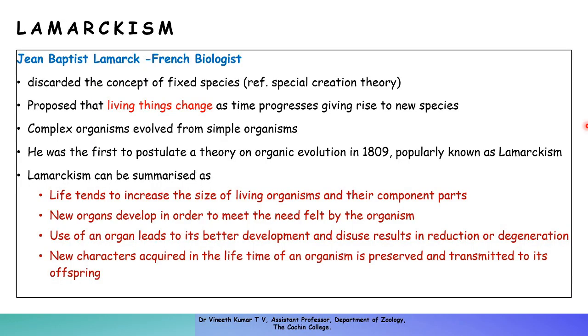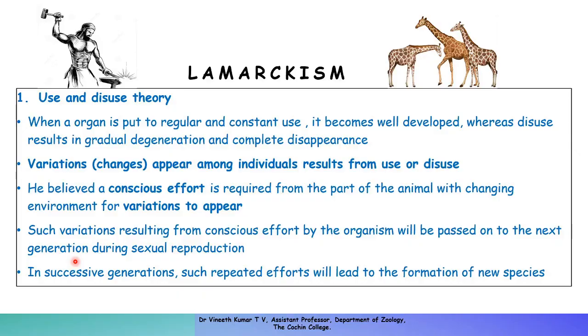So here we talked about the four important postulates, and now we are moving directly on to the first one, which is the use and disuse theory. It states that when an organ is put to regular and constant use by an organism, it will be well developed, whereas disuse will result in gradual degeneration or complete disappearance of an organ. That is what is suggested by Lamarck.